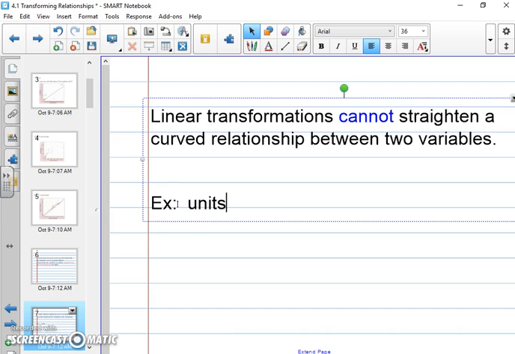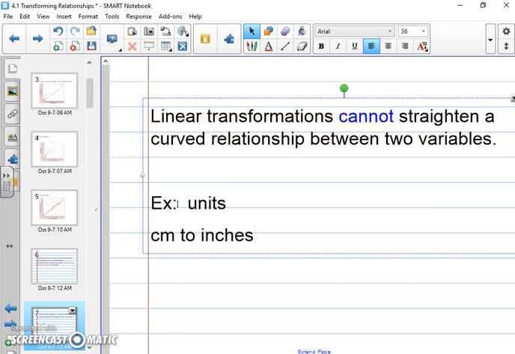An example of a linear transformation would be units. So, a more specific example would be changing units from, let's say, centimeters to inches. Just because you redefine the units doesn't mean you're actually transforming the way that it's going to be formed onto the graph. Just because you change the units, it'll typically look exactly the same. It's not going to change the distribution in any way. You can also think of it as, let's say you had a data set and you added 2 to everything. It just shifts everything 2.